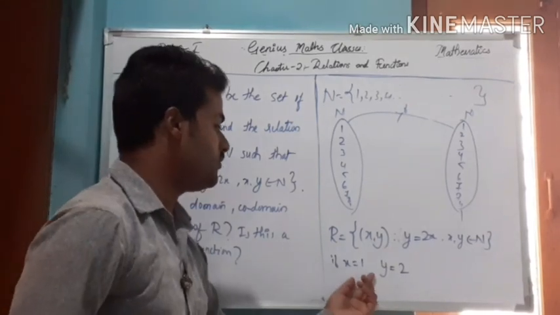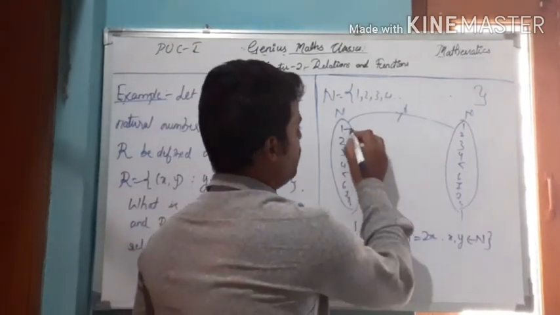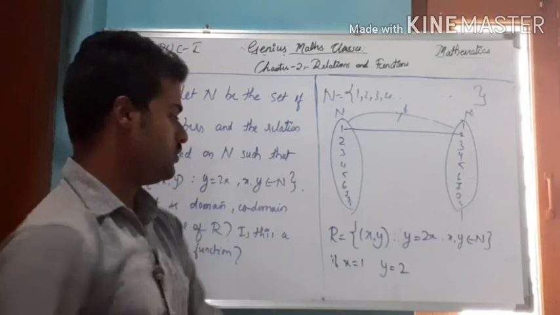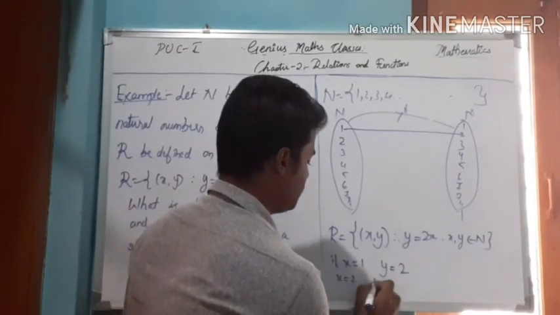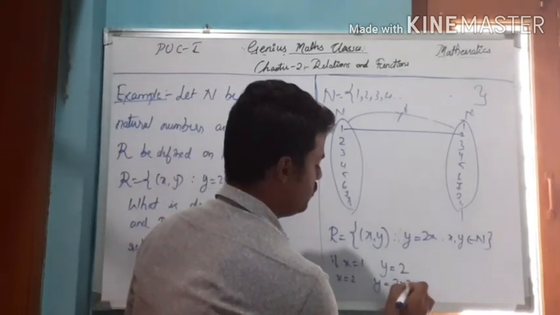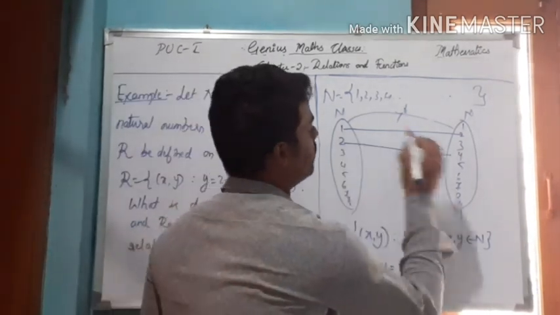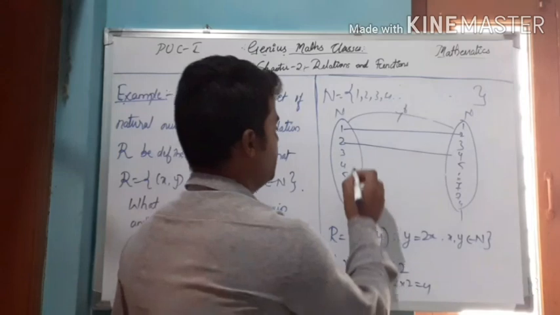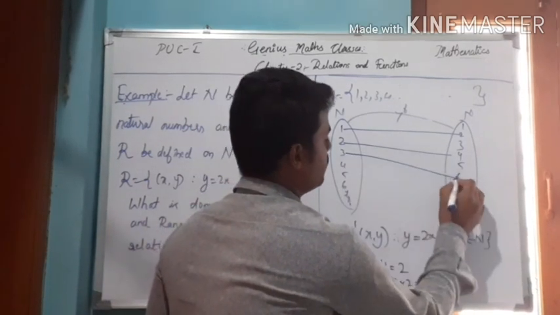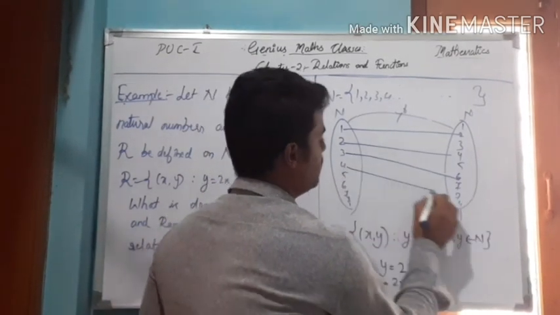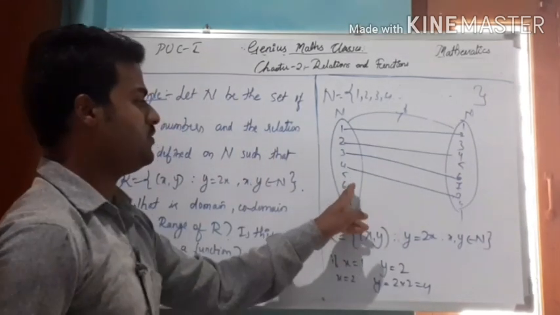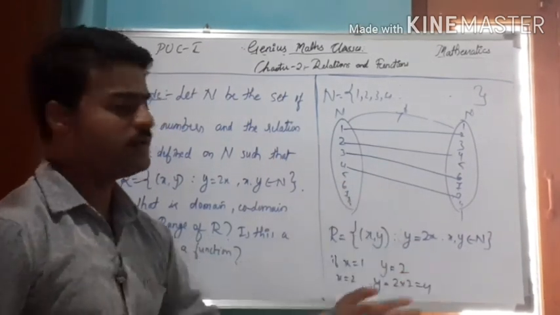Therefore, the image of 1 is 2. If x equals 2, then y equals 2 into 2, which is 4. Therefore, the image of 2 is 4. Similarly, the image of 3 is 3 into 2, 6. Similarly, the image of 4 is 8. The image of 6 is 12, the image of 7 is 14.